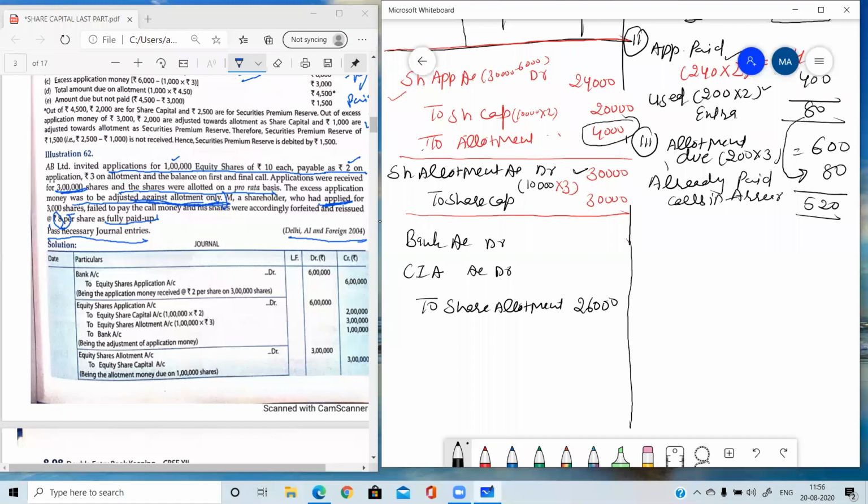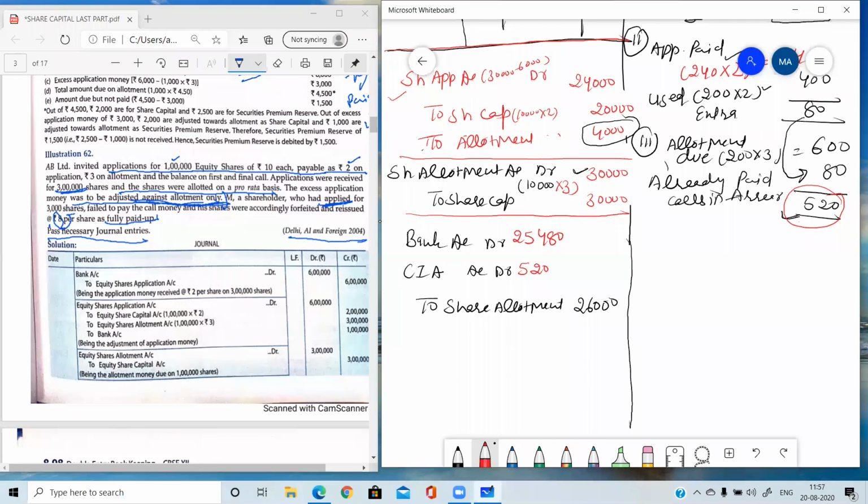26,000 will be there. And out of this 26,000, 520 is calls in arrear. Yes, this 520. Because the person who was having 200 shares has not paid the allotment money. So this 520 is in calls in arrear. So what amount has he paid? 26,000 minus 520, which is equal to 25,480. So this entry we were supposed to write when there is no cash book.